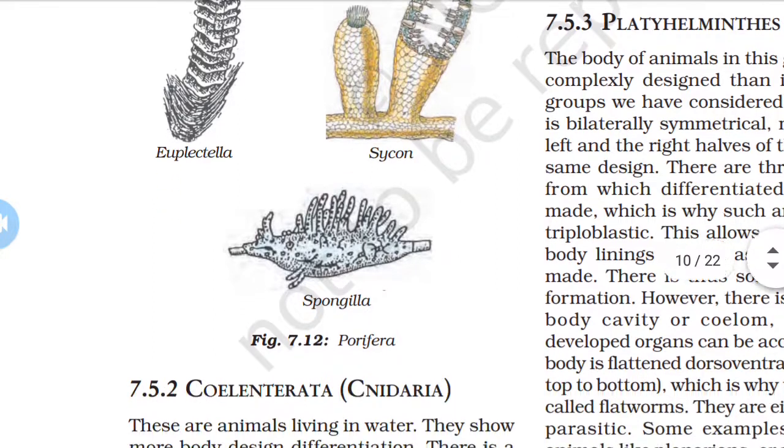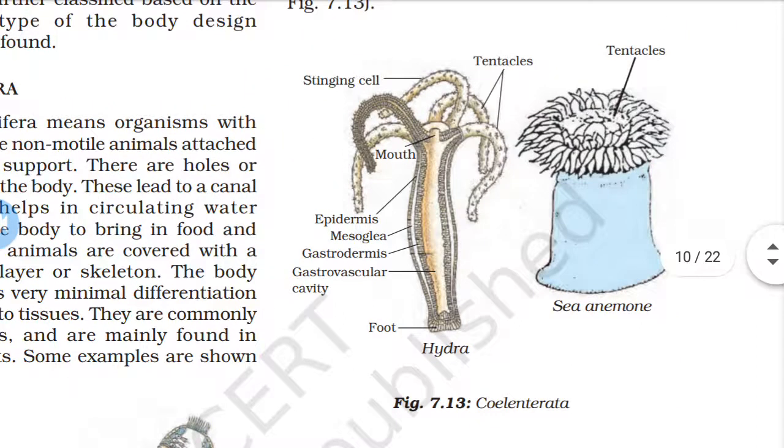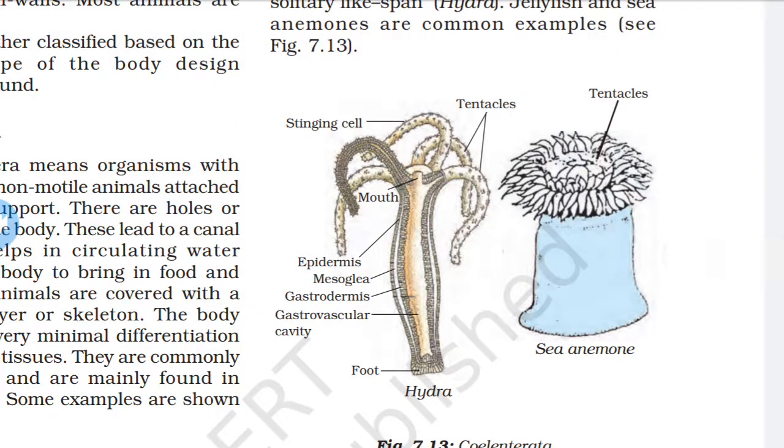Now we discuss the Coelenterata or Cnidaria. These animals live inside the water, and they show more body design differentiation. There is a cavity inside the body. The body is made up of two layers of cells.